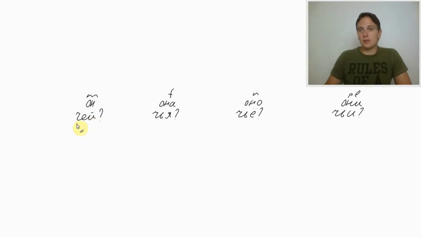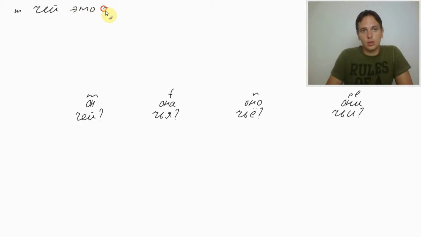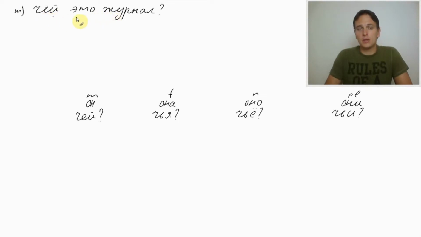So, and the example questions would be, let's write them down. For masculine, чей это журнал? Чей это журнал? Whose magazine is this? Whose this is magazine in Russian language.